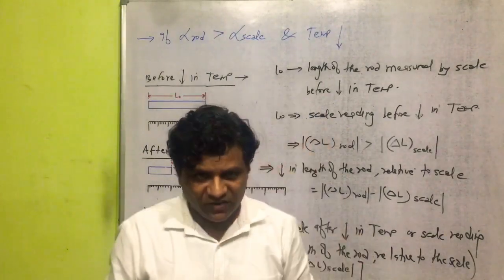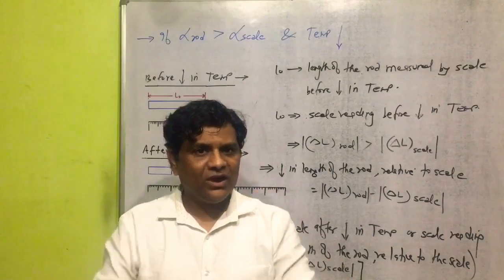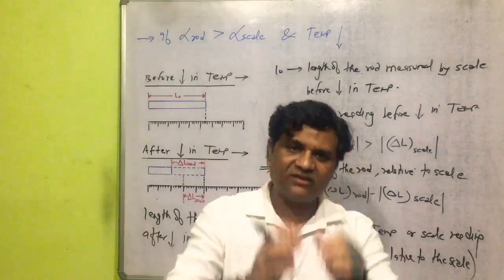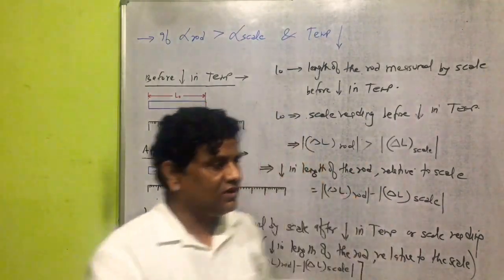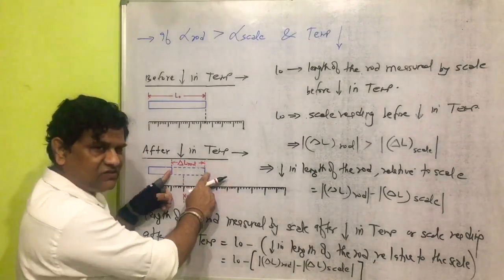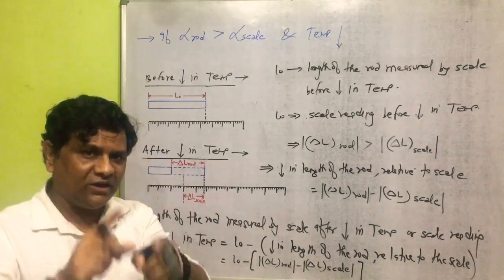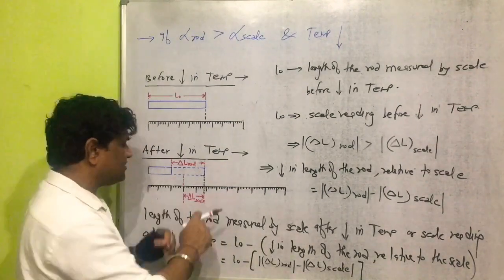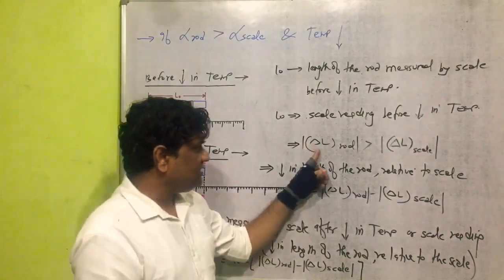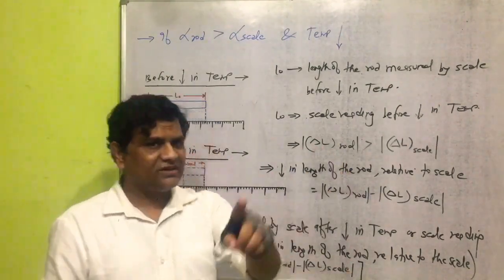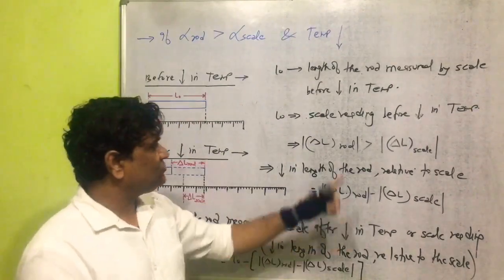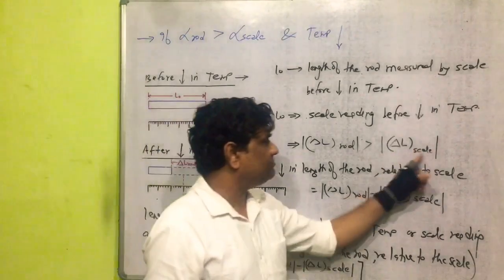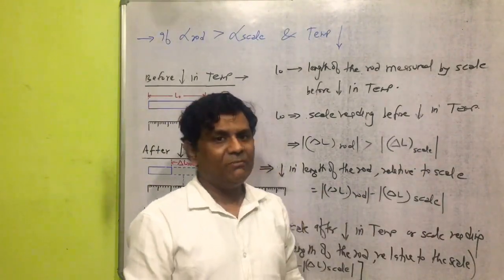It will be clear by alpha. You know, alpha of the rod is greater than alpha of the scale. Due to that, here the decrease in length of the rod will be more than the decrease in length of the scale. So the decrease in length of the rod in a magnitude term will be greater than the decrease in length of that part of the scale in a magnitude term.